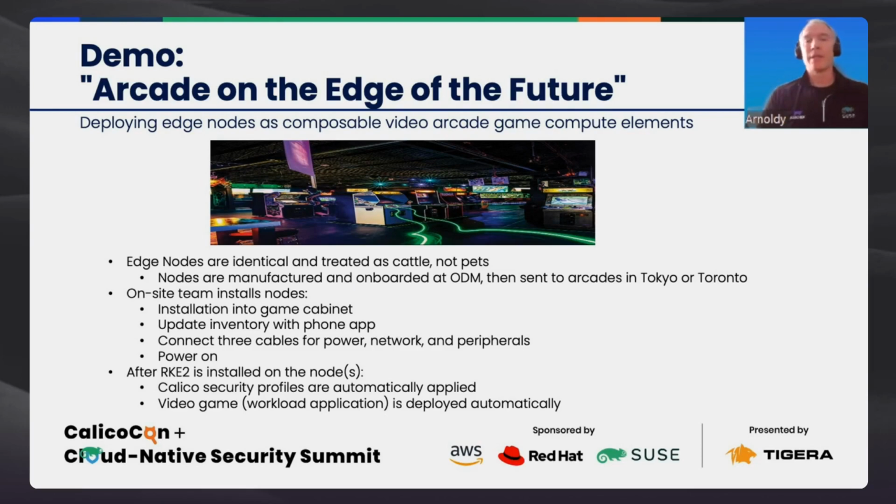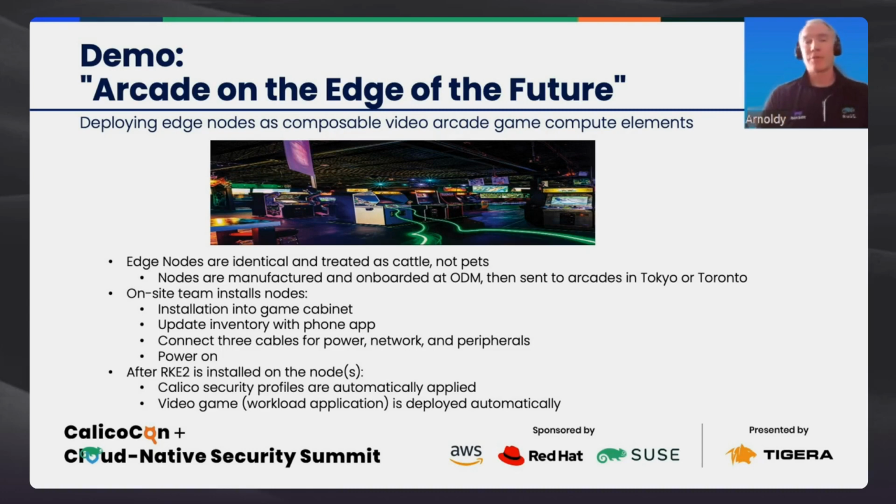This demo is going to be of my imaginary company that owns two futuristic arcades, one located in Tokyo and one located in Toronto. These video arcades are interesting because the video game cabinets are simply a cabinet that contains a monitor and controls, whereas the compute element of these cabinets is going to be a small edge node that gets installed in the back. This allows me to repair compute failures very quickly and keep my video games online. And it allows me to change which video games are available on the floor at any one point in time.